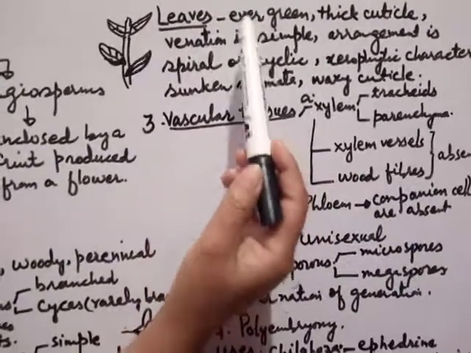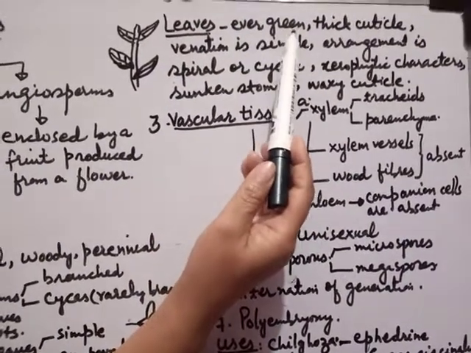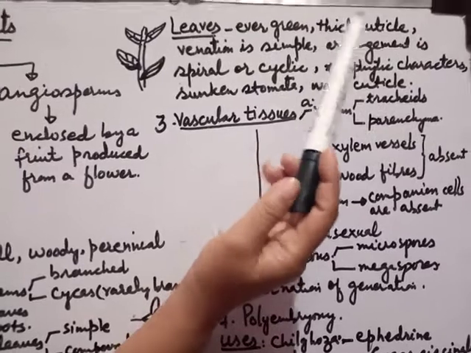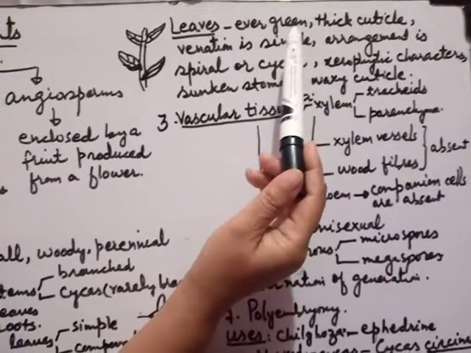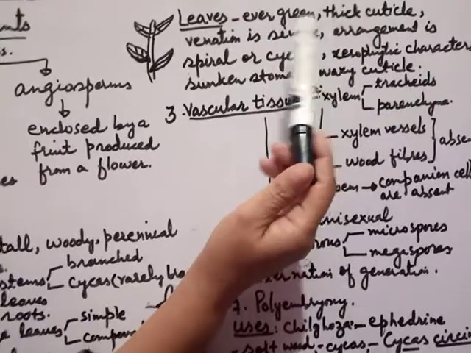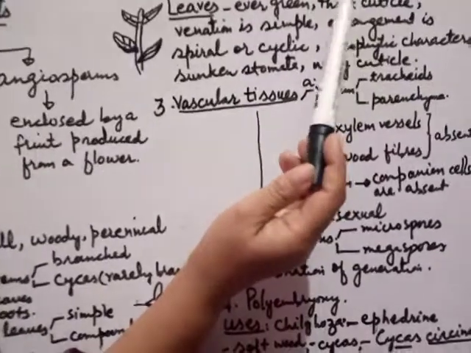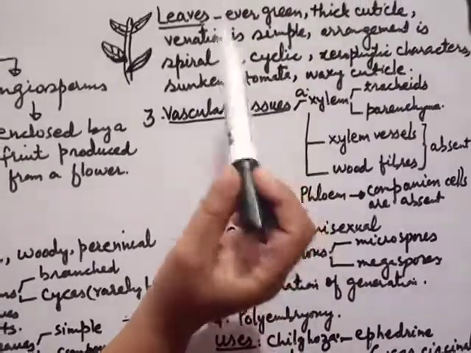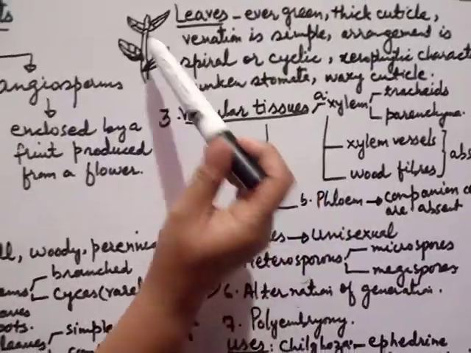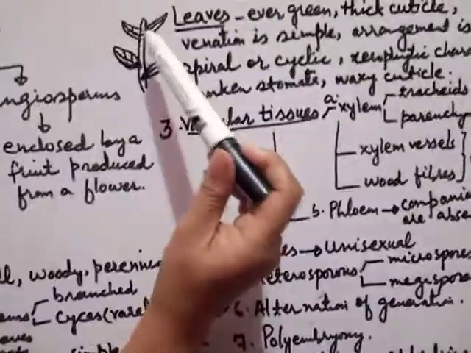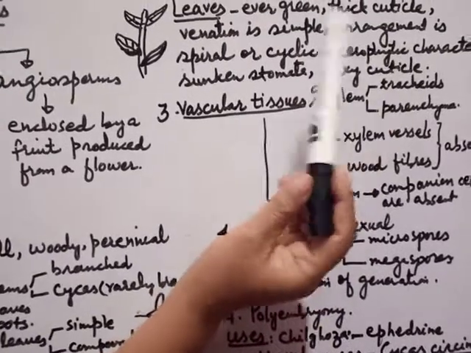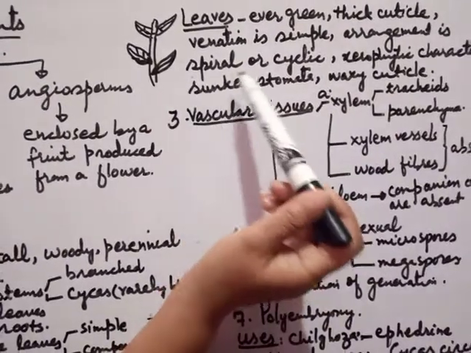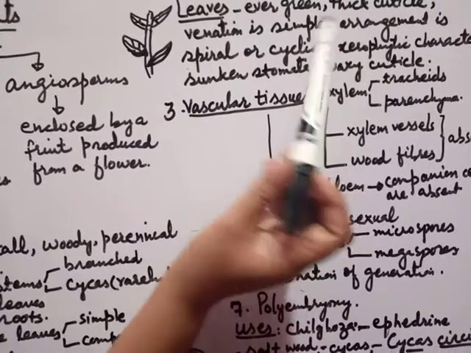Next, the leaves of gymnosperms are evergreen. They never shed as the leaves of the angiosperms do during the autumn season. They have a thick cuticle, and their venation, the veins present within a leaf, is simple. Leaves are arranged either in a spiral or cyclic manner.